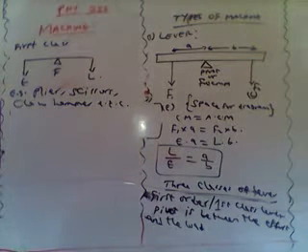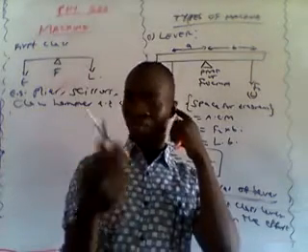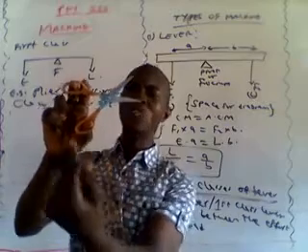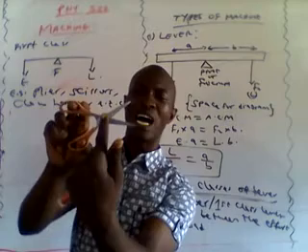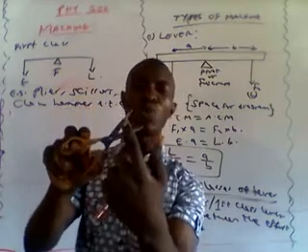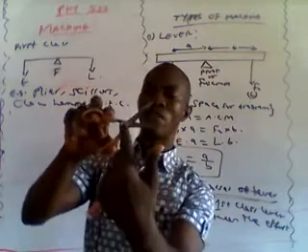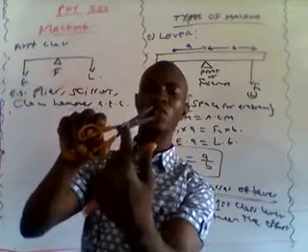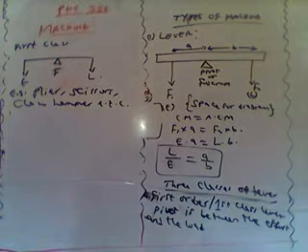The same thing is applicable to the use of scissors. And you are also familiar with this tool again. The effort is going to be applied at this end. You have the joint where the two halves of the scissors join here. That is the pivot or the fulcrum. Then the load is going to be here. Maybe you want to use this to cut a piece of cloth, so the cloth is going to be here. That is the load. You have the fulcrum, then you have the effort end there. So the fulcrum or the pivot is in between the effort and the load. So all this belongs to what? To first order lever.